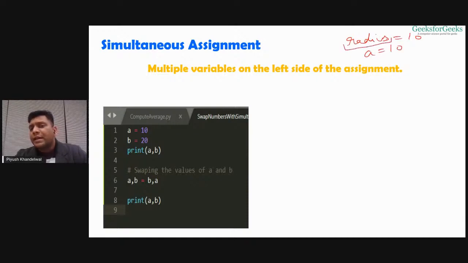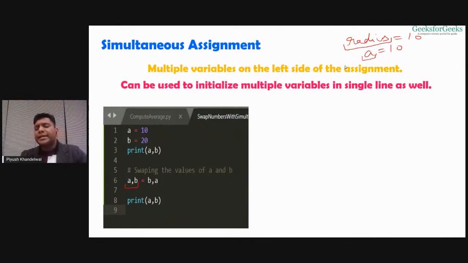On the left hand side we had only a single variable, but with the help of simultaneous assignments we can have multiple variables on the left hand side. These variables are separated by commas, right?